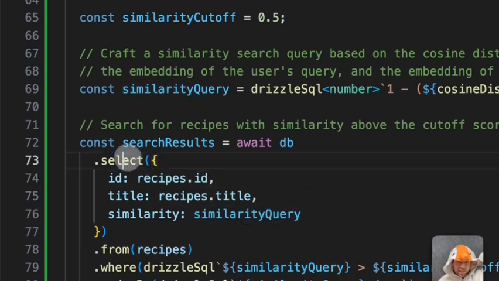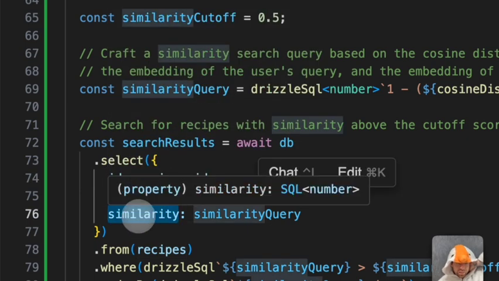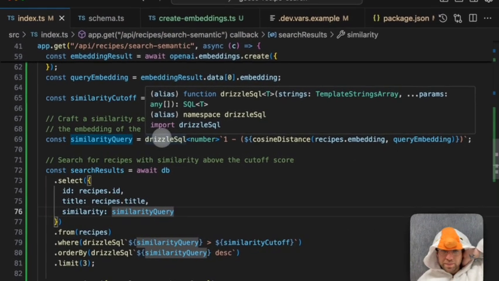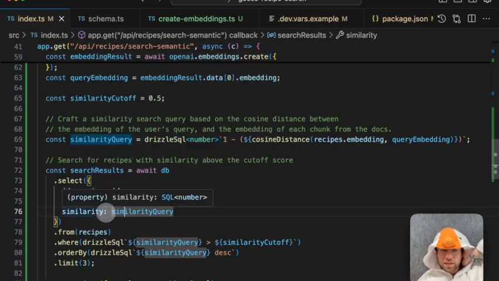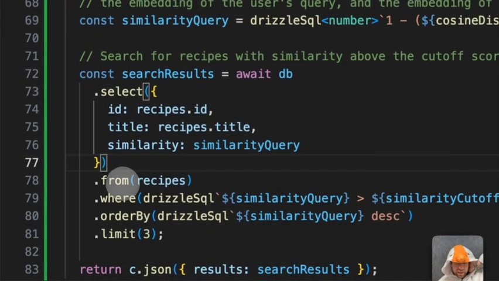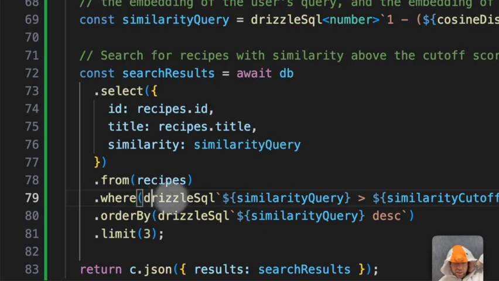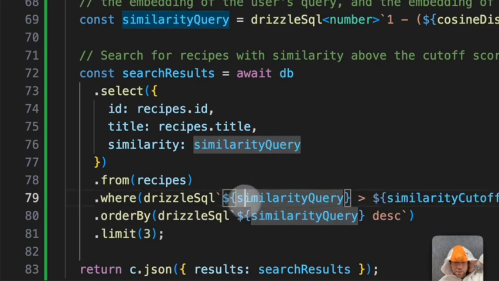So we're saying select these columns. These are just the normal columns from the recipe database, ID and title. And then this similarity score. So there's going to be some additional math that Postgres does in order to determine how similar each of the records in this table are to the user's query. And then we're selecting from recipes. And then we have a where clause here, which says if the similarity score is above a certain cutoff, keep it.